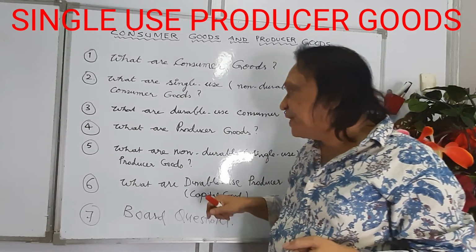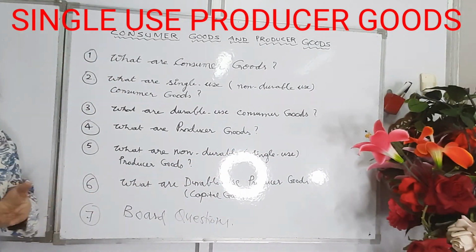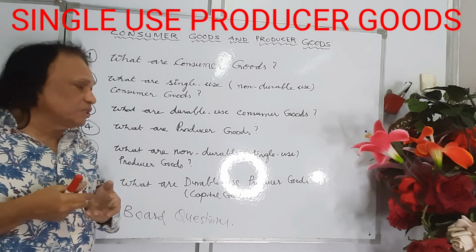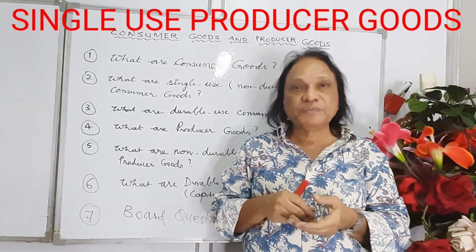Okay, let's go to this classification. What are non-durable or single-use producer goods? Non-durable or single-use producer goods, these are mostly raw materials.